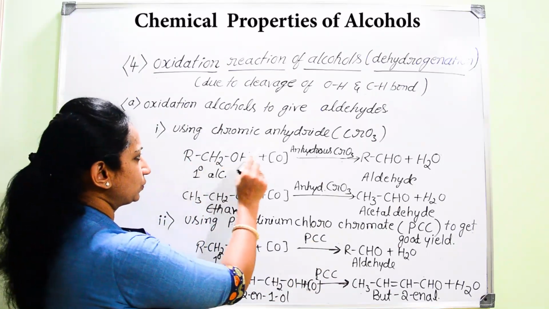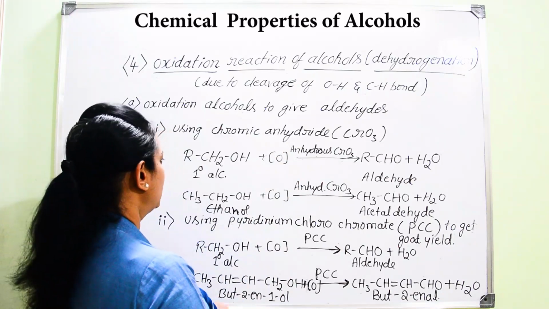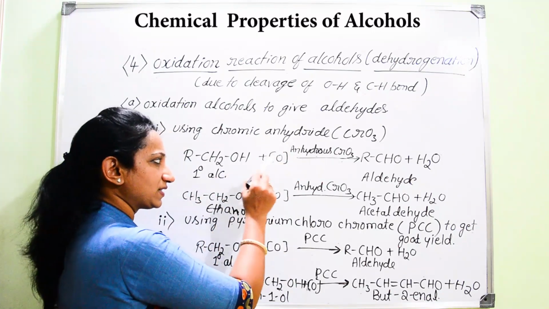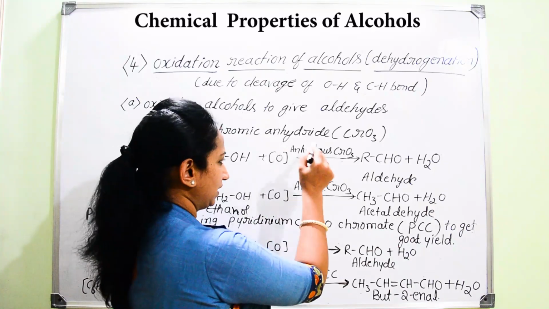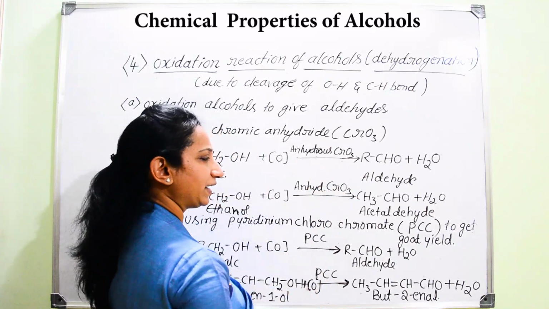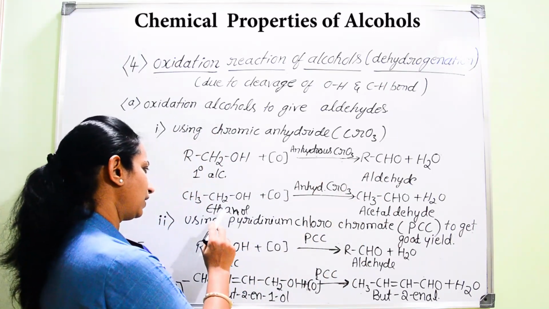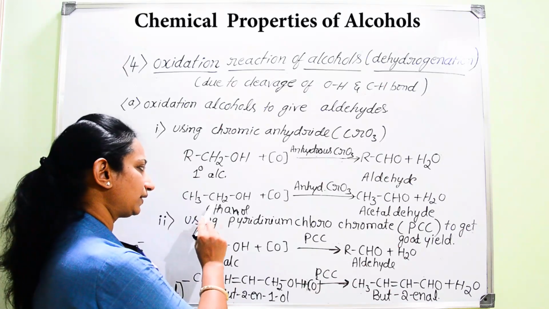Now, when primary alcohol is subjected to oxidation in the presence of chromic anhydride, CrO3, in anhydrous medium, we are going to get conversion into aldehyde. Take one example, ethanol.